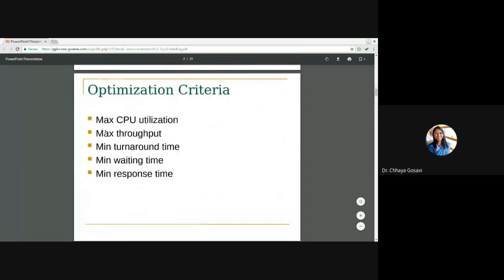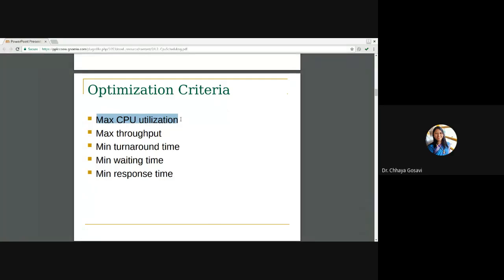So the optimization criteria: we have to maximize CPU utilization. By applying an algorithm, CPU utilization should increase. Maximize throughput, the number of processes that finish their execution. So that should improve. Turnaround time we have to reduce: the minimum time a process should take between new and terminated. A process should complete its execution as fast as possible. We also have to reduce wait time and response time, and maximize throughput and utilization.